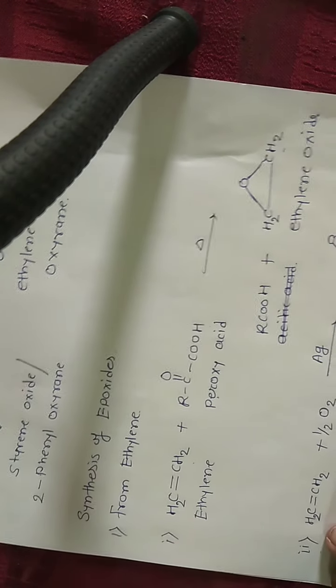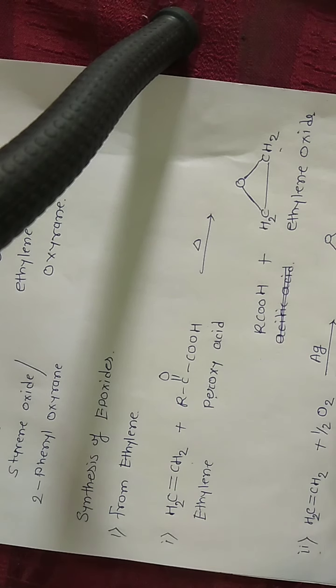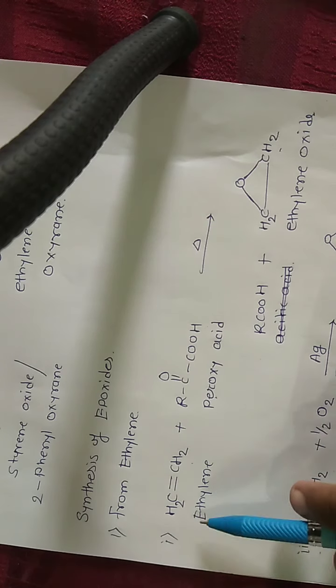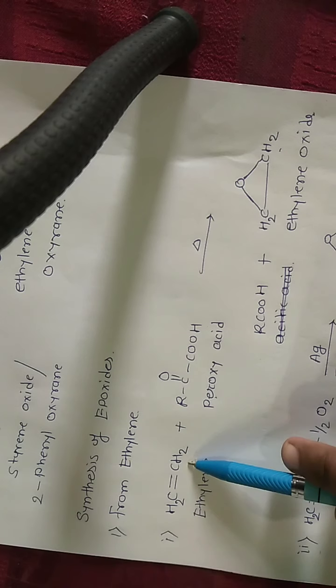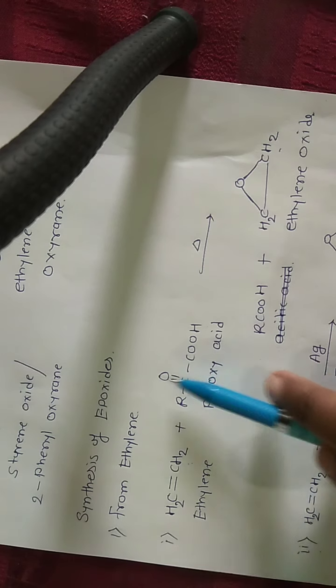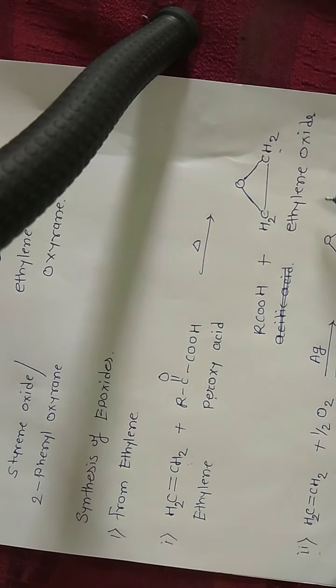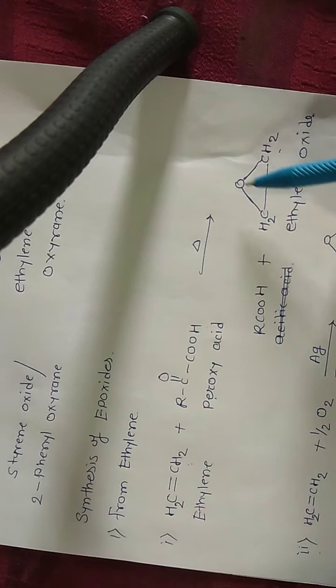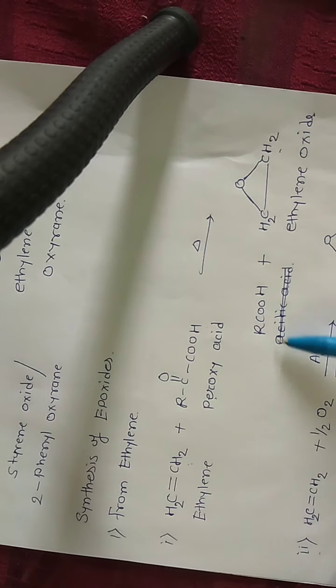Synthesis of epoxide. Epoxide can be synthesized in two ways, from ethylene and from styrene. First of all, we will see from ethylene. From ethylene, epoxide is synthesized in two ways. First, ethylene CH2=CH2 is reacted with peroxy acid RC(=O)OOH. It gives ethylene oxide CH2-O-CH2 plus RCOOH.